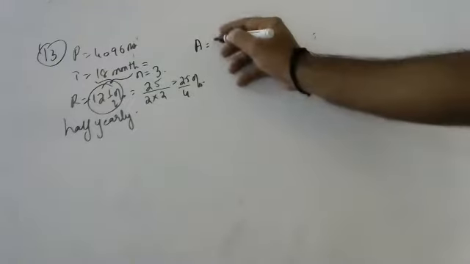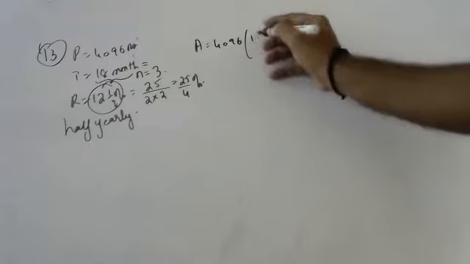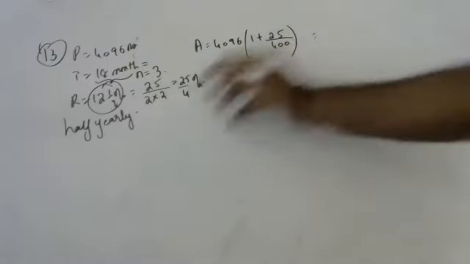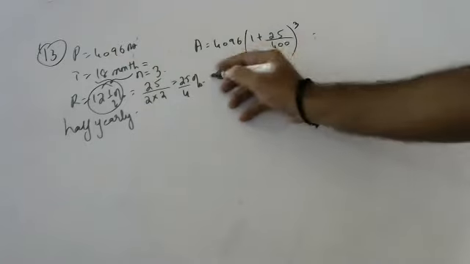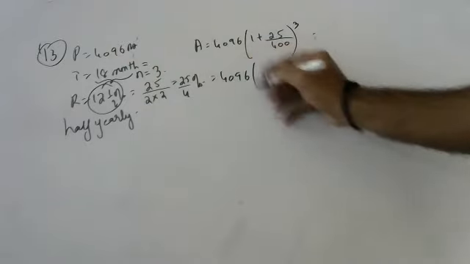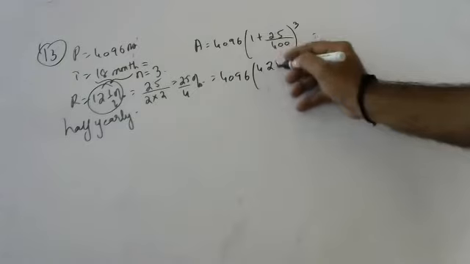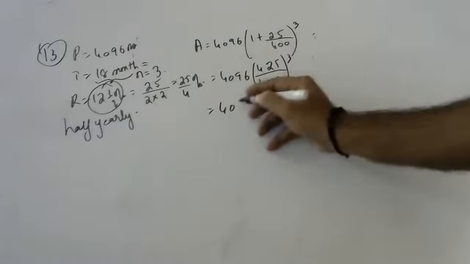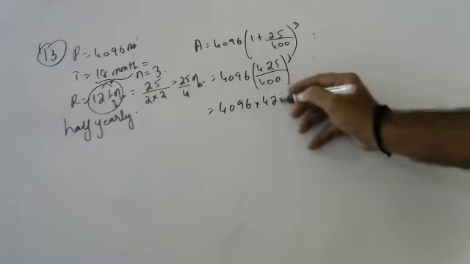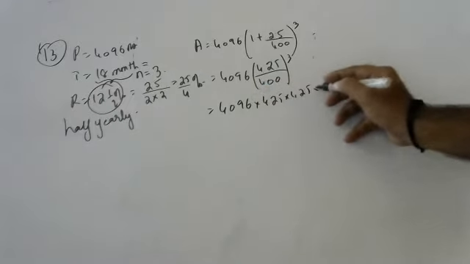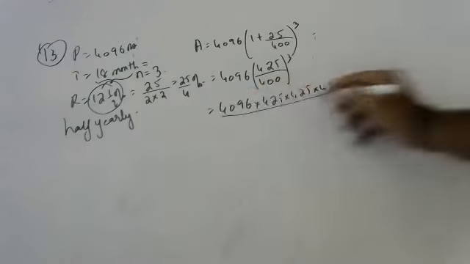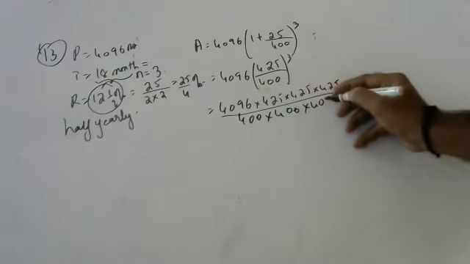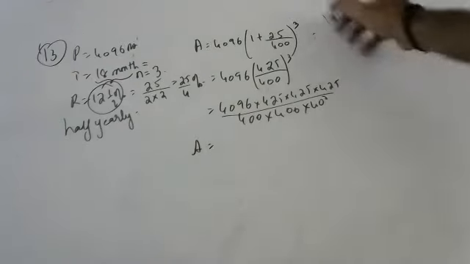Sir, amount is equal to 4,096 into (1 plus 25 by 400) whole to the power of 3. Keep saying, 400 plus 25, 425 by 400 whole to the power 3. 425 into 425 into 425 by 400 into 400 into 400. Can anyone say what is the amount?